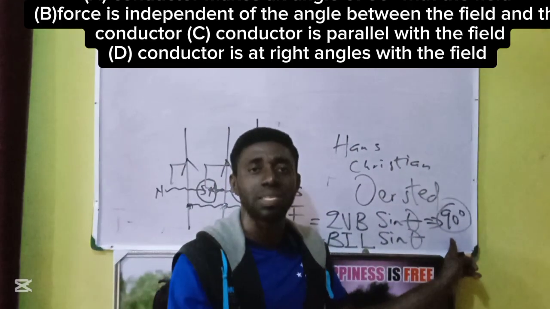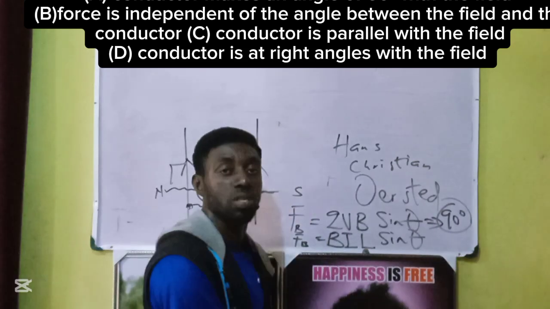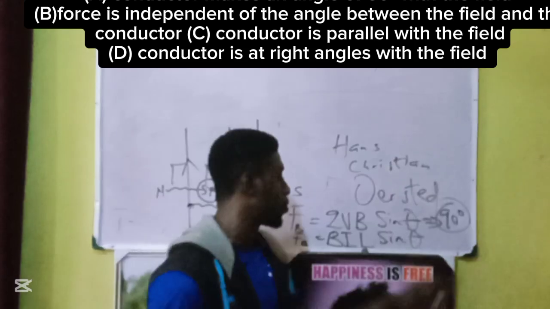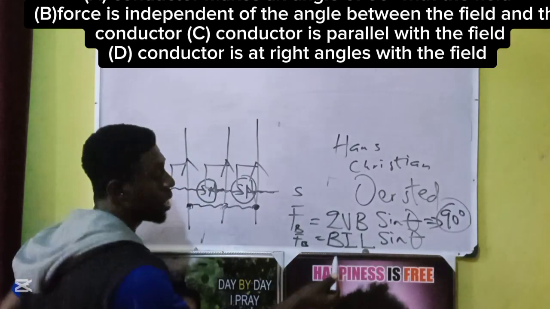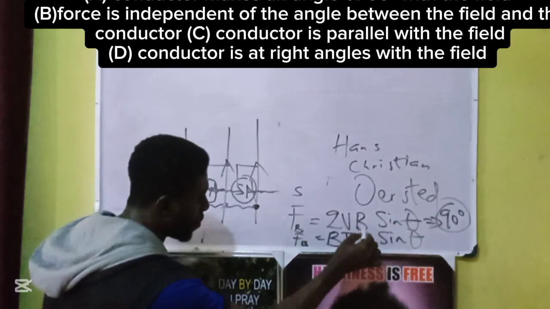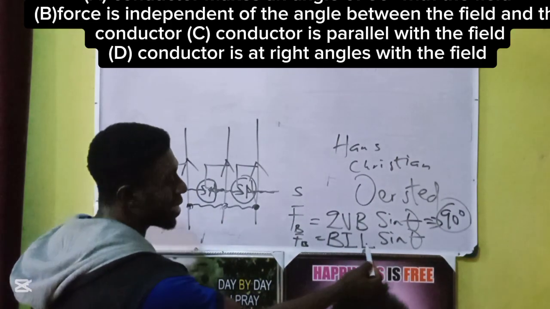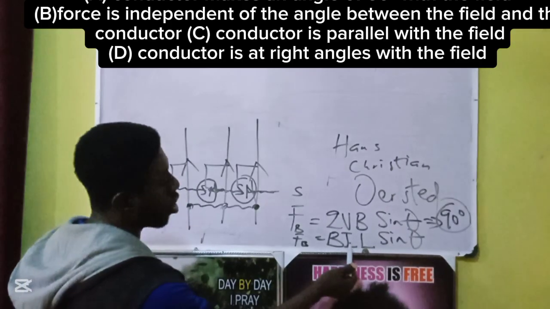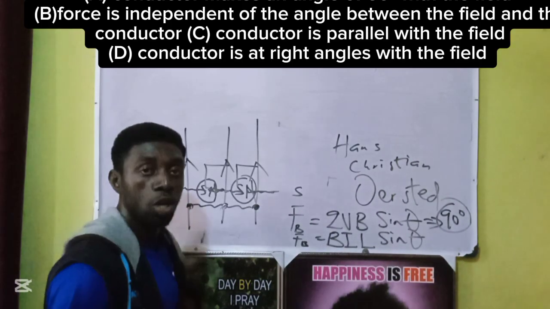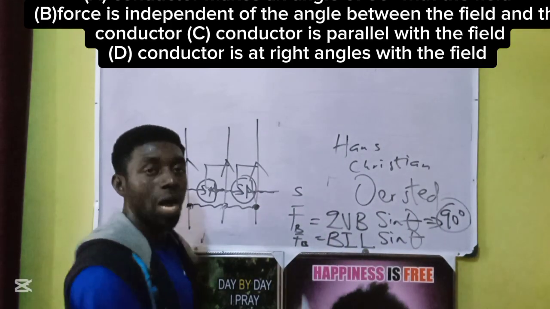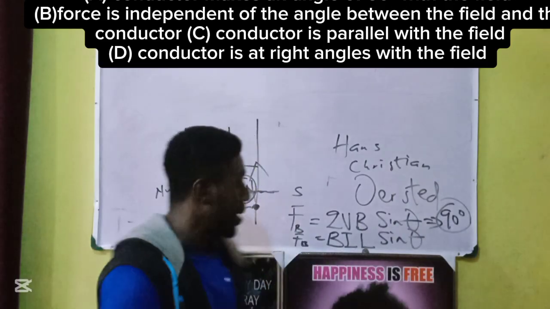Anything less than 1 is decimal, 0 point something, that will be reducing the force. So to get the maximum force, 90 degrees. The same thing here. Here we have to do some manipulations. It's the same magnetic field. This time it is length of the wire and what? Current. These two formulas are the same, just careful manipulations. With time we'll show how the manipulation was done. But they are the same.